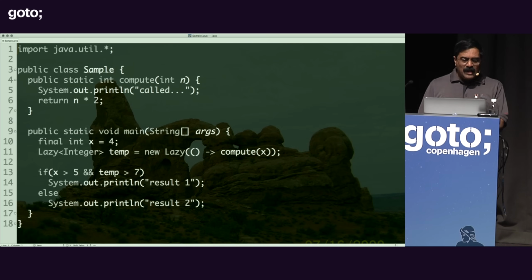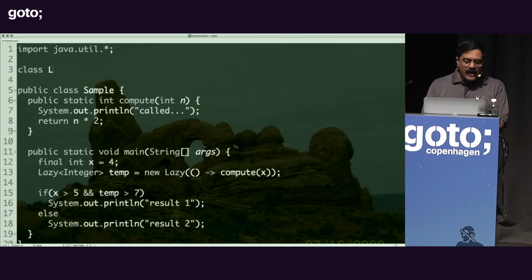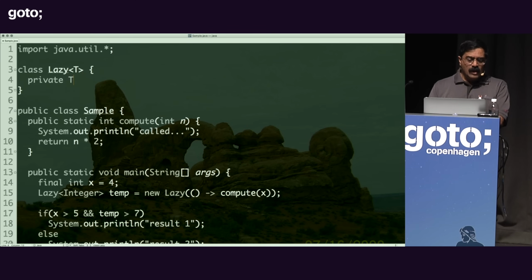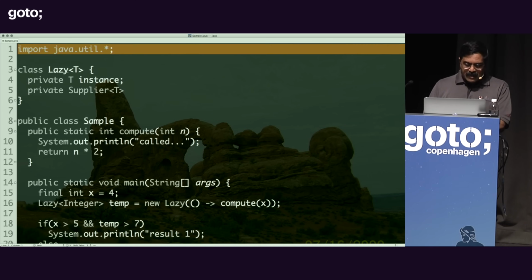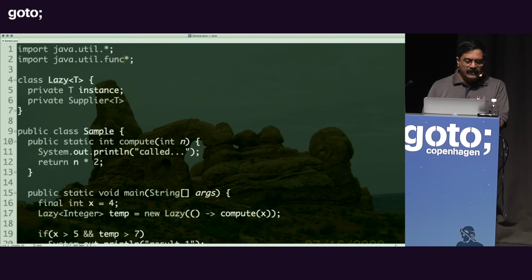So what we could potentially do here is create a class called lazy, where the class lazy could hold on to an instance, and it could also hold on to a supplier of P, where the supplier comes from the functional interface in the case of Java. We'll call it the supplier.